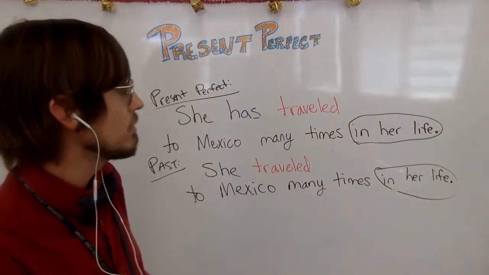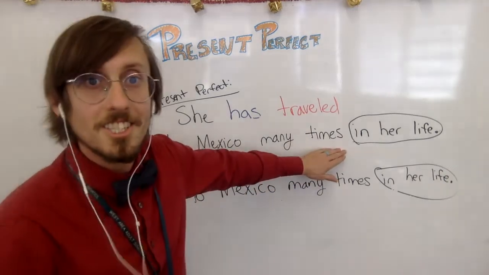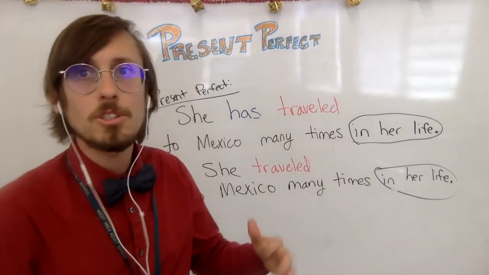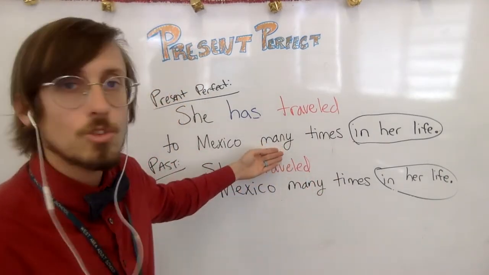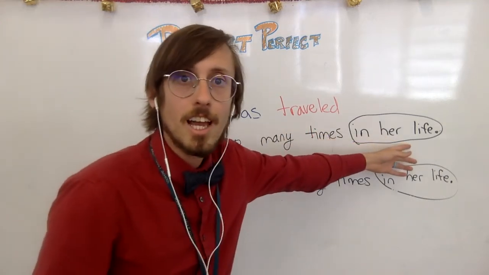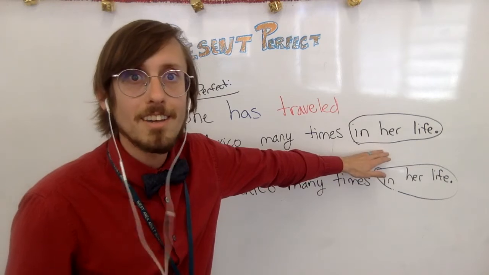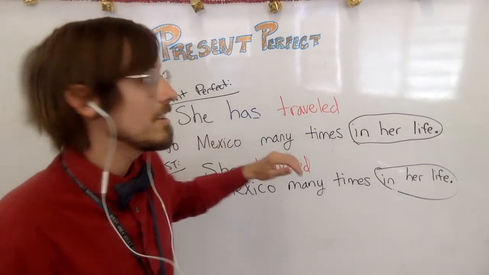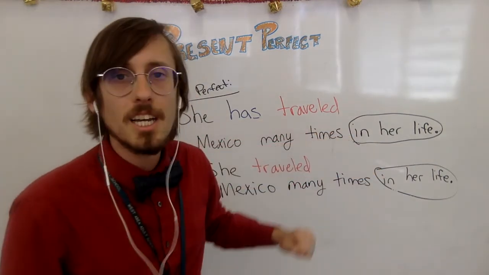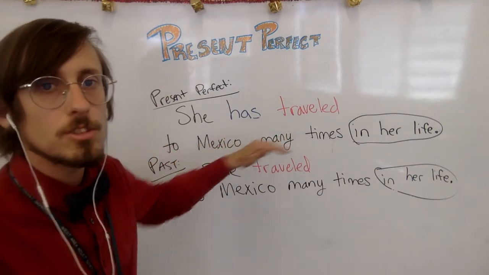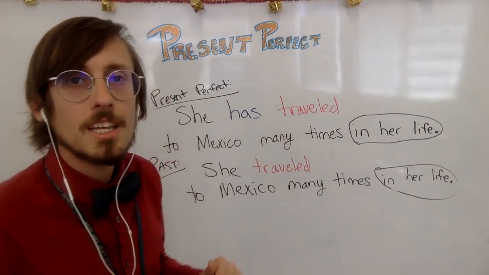Her life is over. But in this sentence, she's still alive. She has more opportunities and possibilities to travel again in her life because her life is continuing. She is alive. She is still alive. She has traveled many times in her life. She has traveled to Mexico many times in her life.